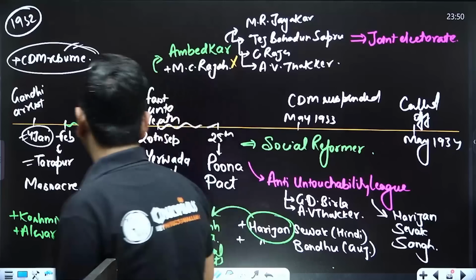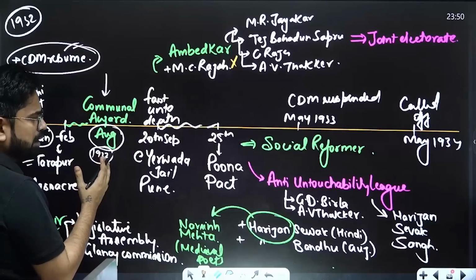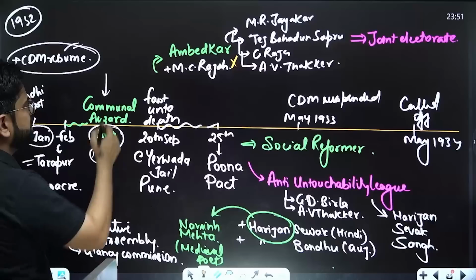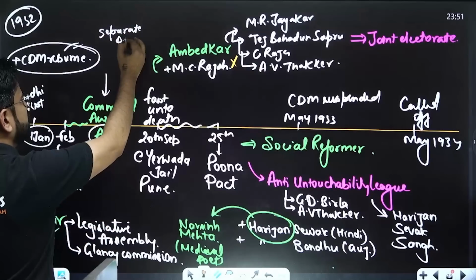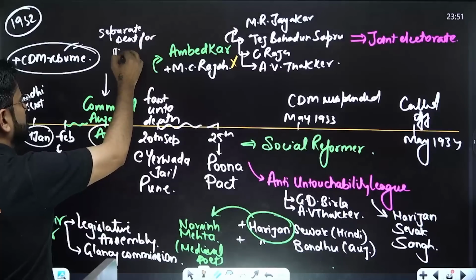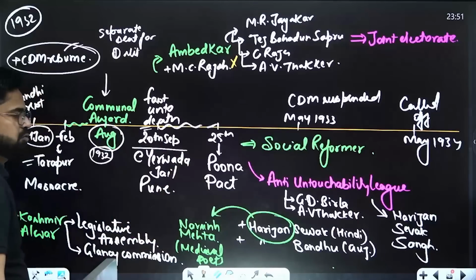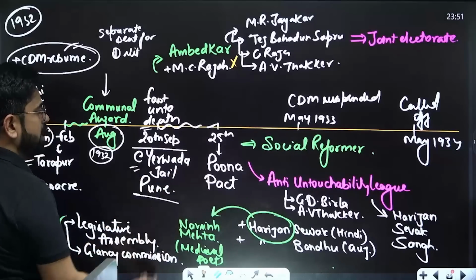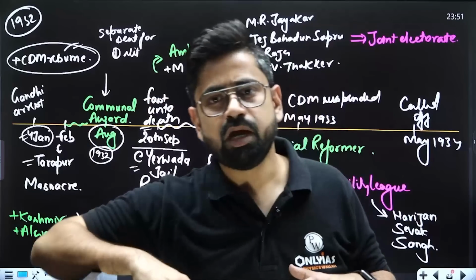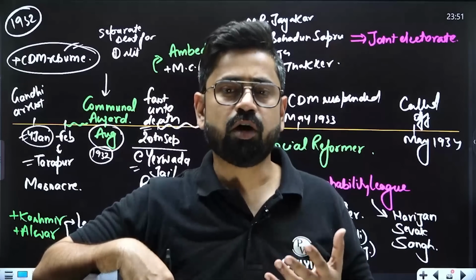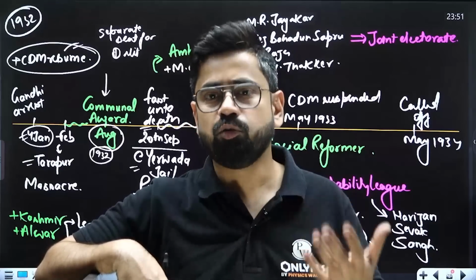Meanwhile, the Communal Award came, which talked about separate seats for the depressed classes, separate seats for Dalits. Gandhiji was not aligned to this, and he went on a fast unto death. On 20th September he started his fast unto death, while still in Yerwada jail, Pune. Everybody started pushing Dr. B.R. Ambedkar, saying you pushed for these Dalit seats, so you should compromise and talk to Gandhi about how to resolve this.